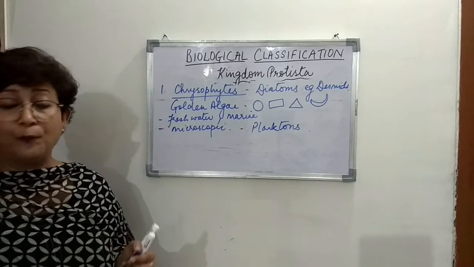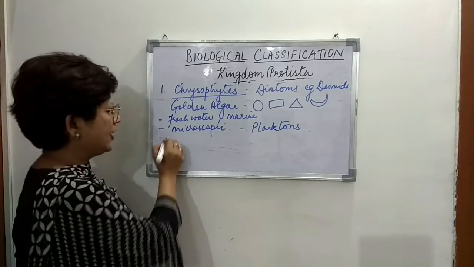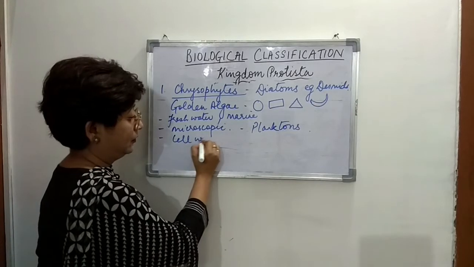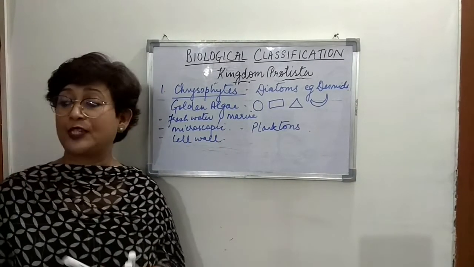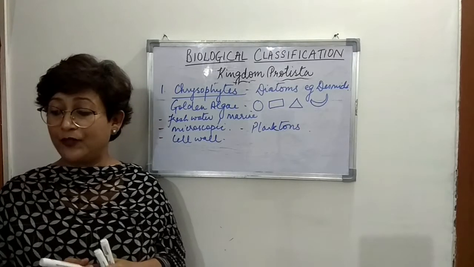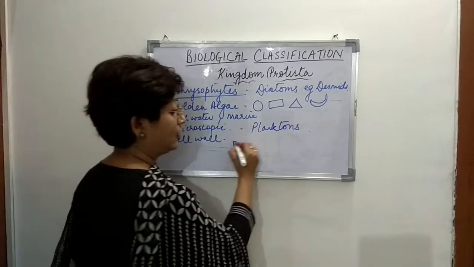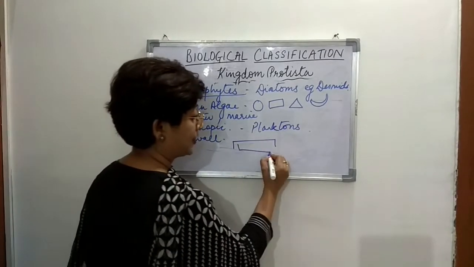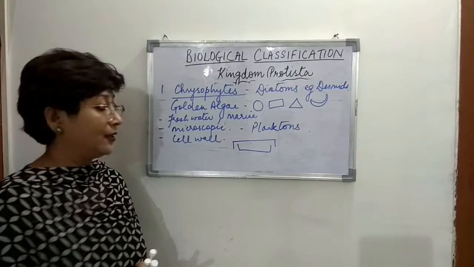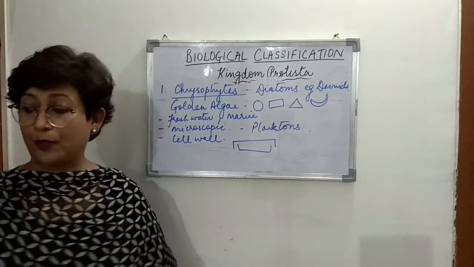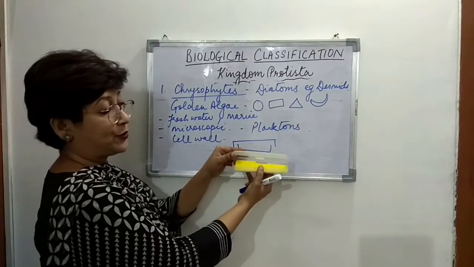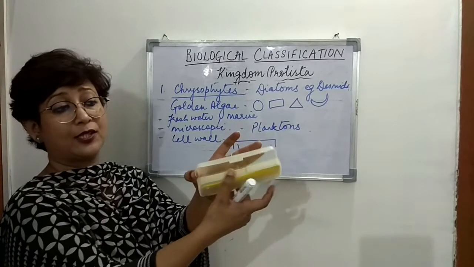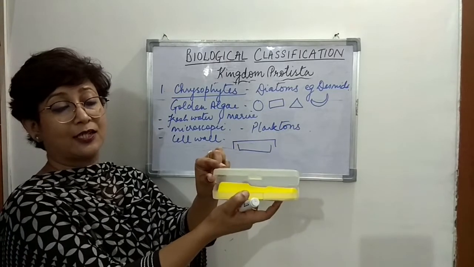Right, so the next thing is the cell wall. A very typical kind of a cell wall they have. They have a cell wall basically that overlaps. Right, like a kind of a soap dish or a box. I'll just show you something like this that overlaps. You can see this is one surface, right, and this is another surface.